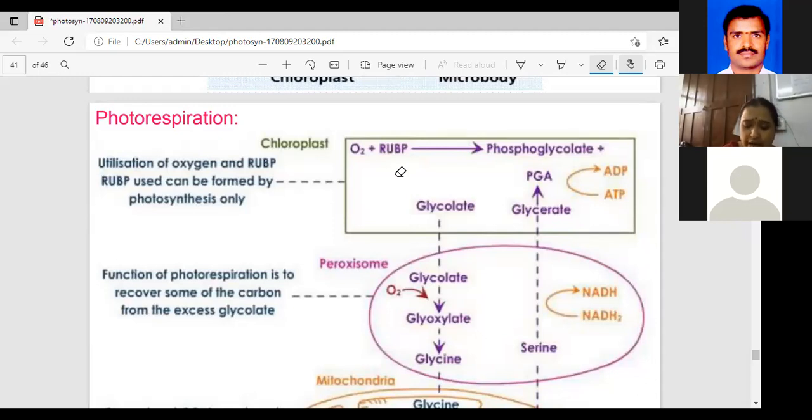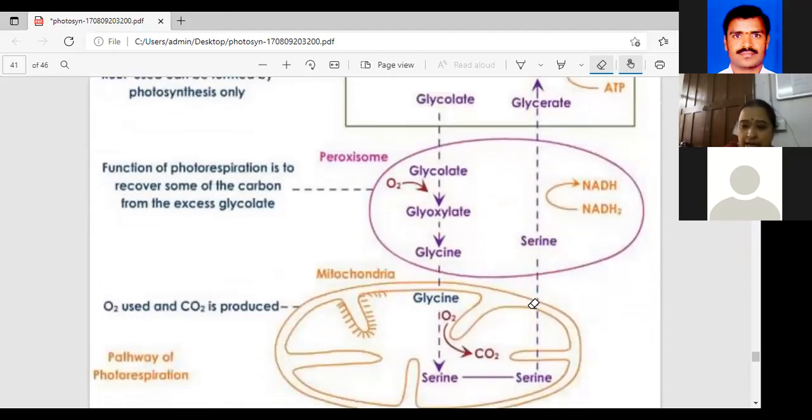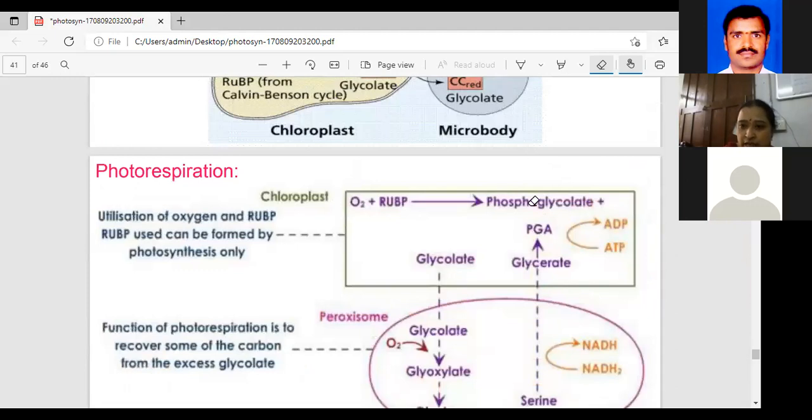Here the main important thing is Rubisco's oxygenase activity, and for glycolate phosphate, in between the enzyme is glycolate oxidase, and in between there is the enzyme aminotransferase. I forgot the enzyme names; this is the aminotransferase enzyme. Here the first enzyme is Rubisco oxygenase activity.